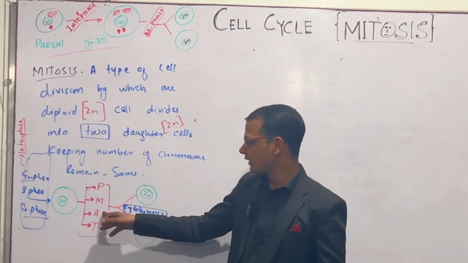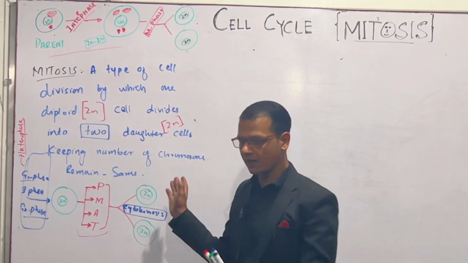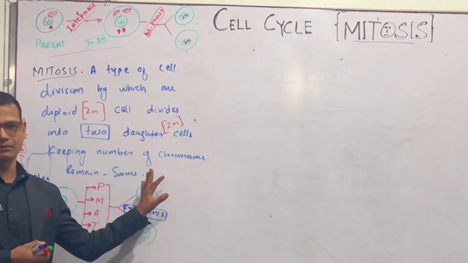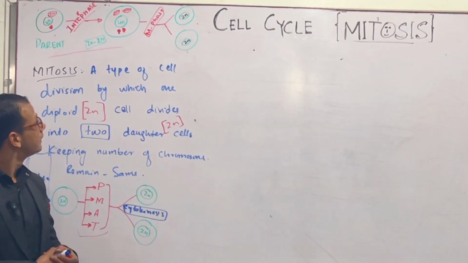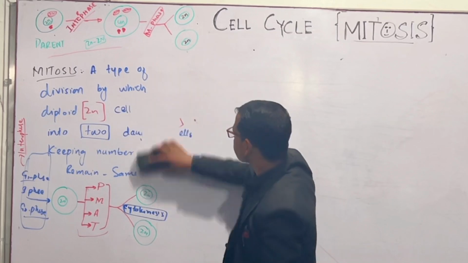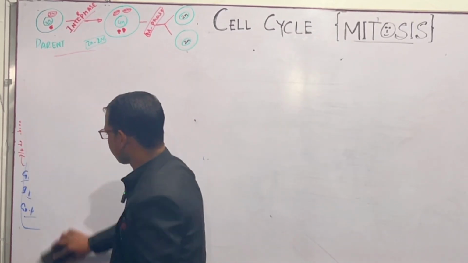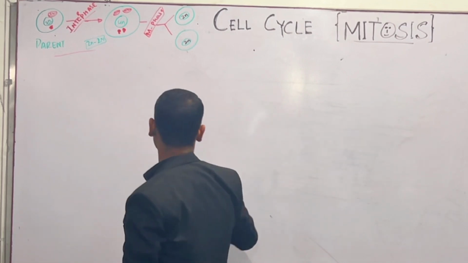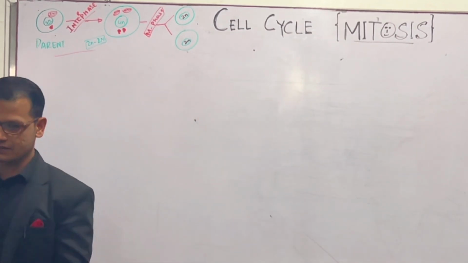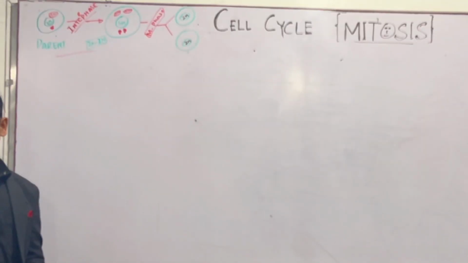For this we will take a parent cell, and then we'll discuss how the changes occur in a cell which has already passed through interphase, right? Generally the cell is round, but for easiness we will take it in a square form.